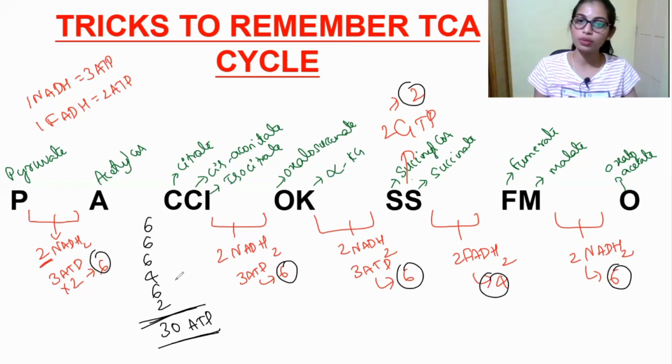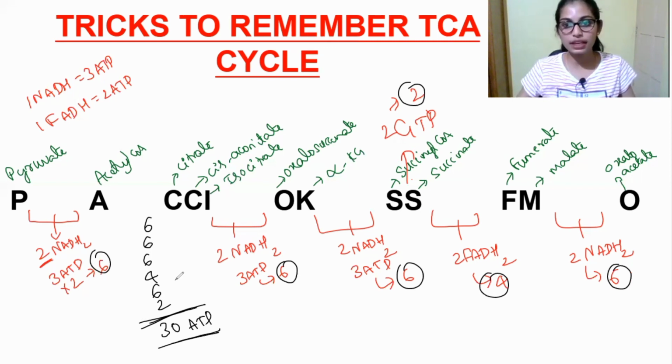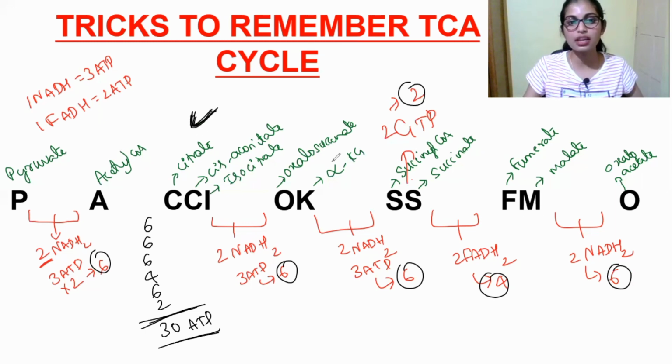Okay, so when coming to glycolysis, 8 ATP is produced, right? So when coming to the Krebs cycle here, 30 ATP is produced. So this is the way, just made easy. Okay, this is the entire thing about Krebs cycle.